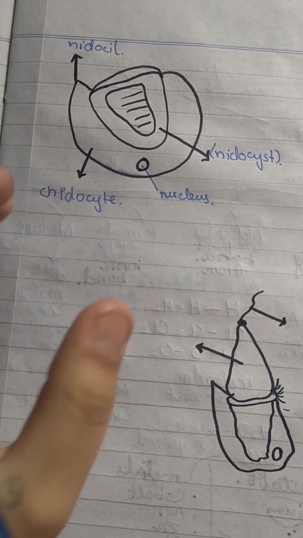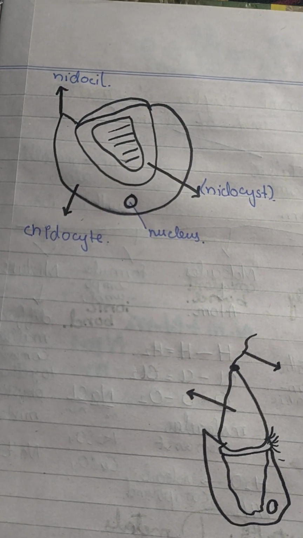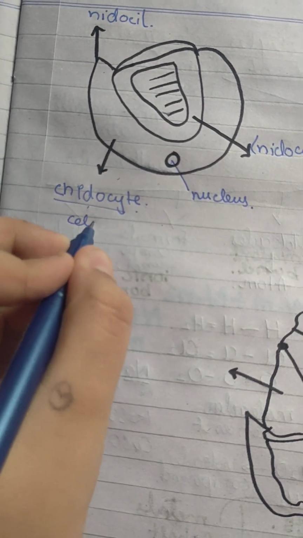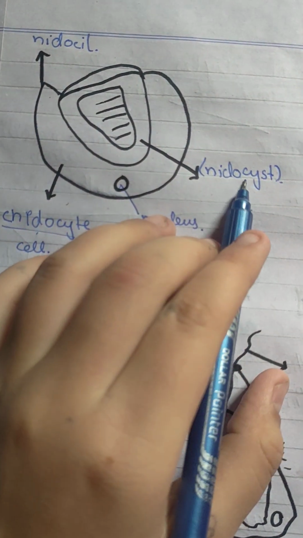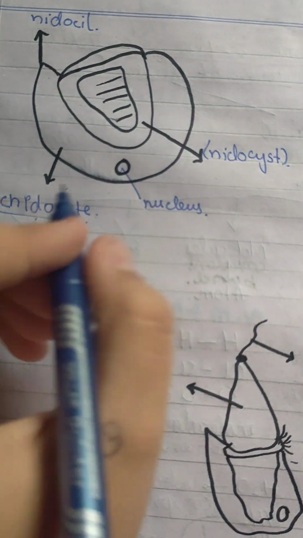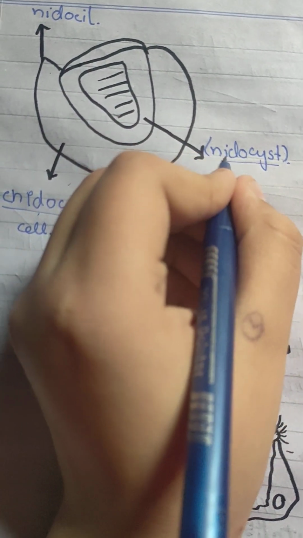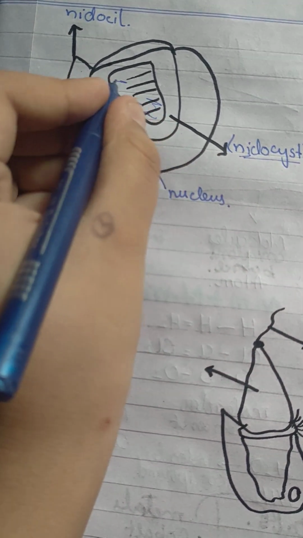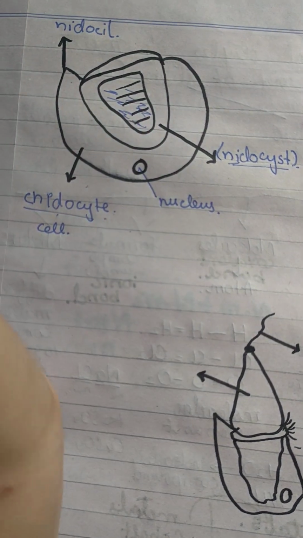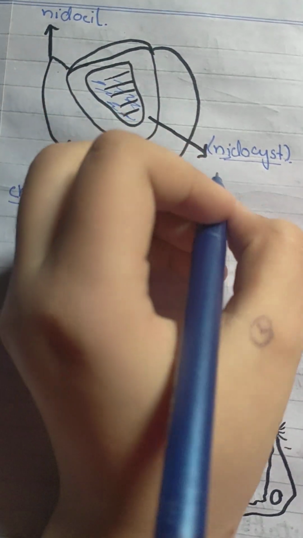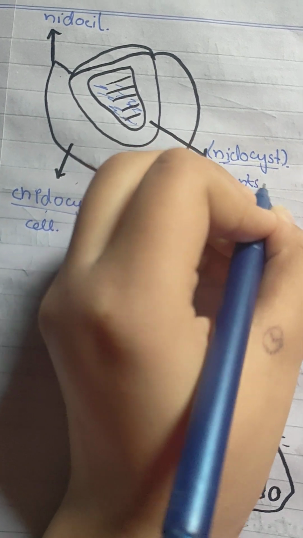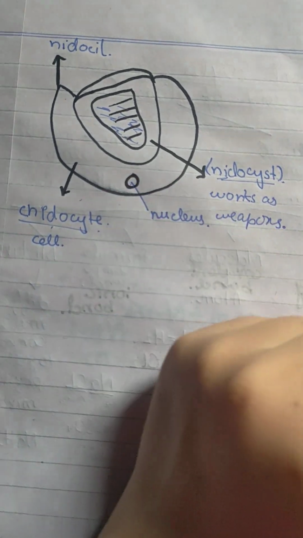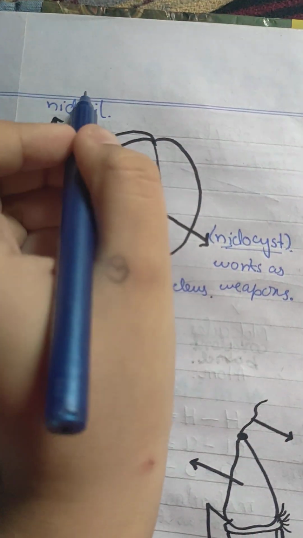So what does this word actually say? So here you can see we have first a nidocyte. Nidocyte, this word means cell. Okay, so nidocyst is basically present inside the cell. Okay, so nidocyte will perform the whole structure. In this we have the poisonous substance too, which is released. So here nidocyte basically works as a weapon. Hathiyar, weapons. Okay, so in the nidocell, what will happen?